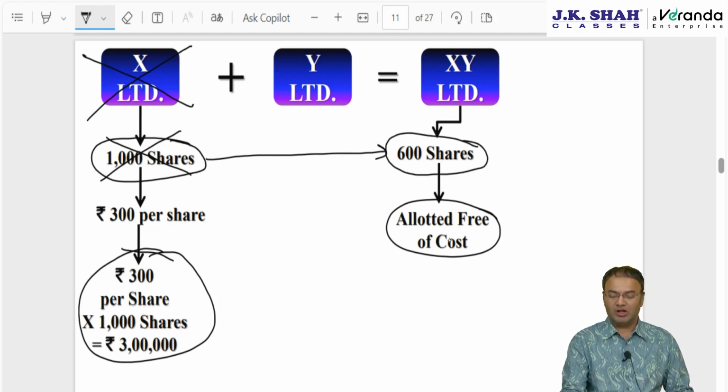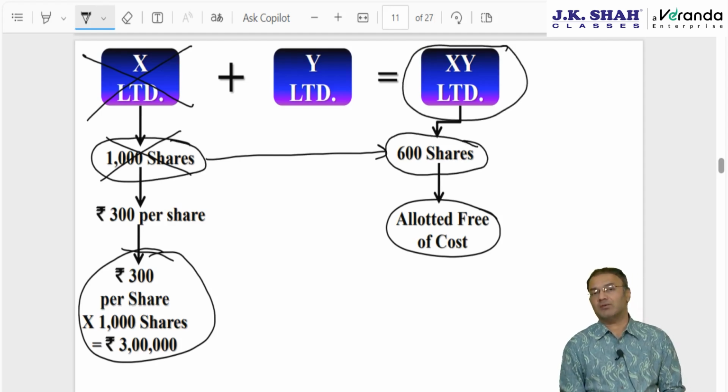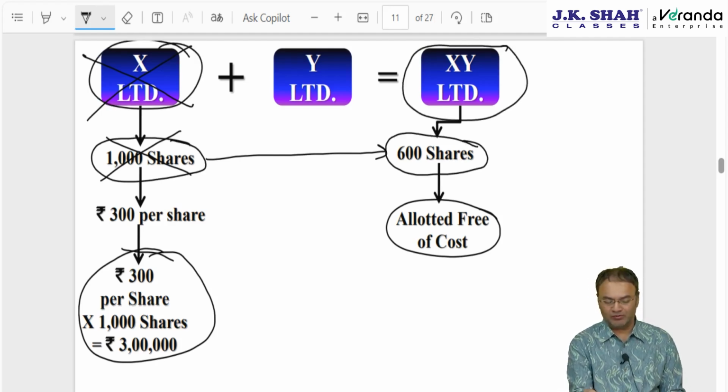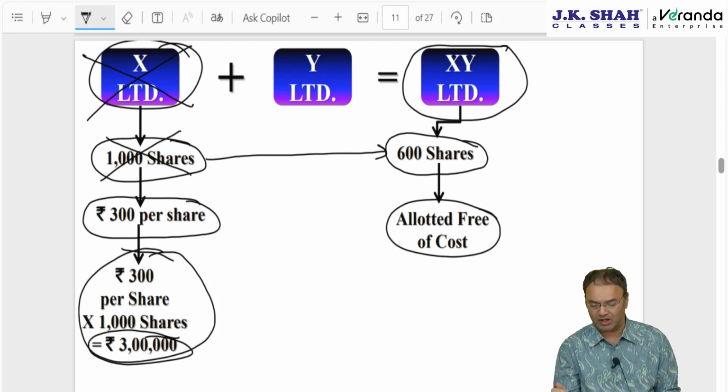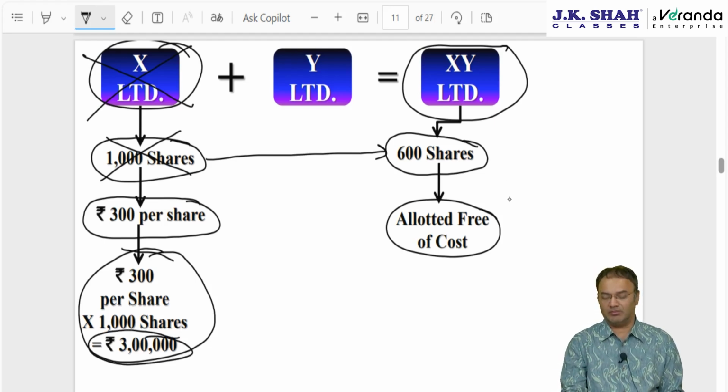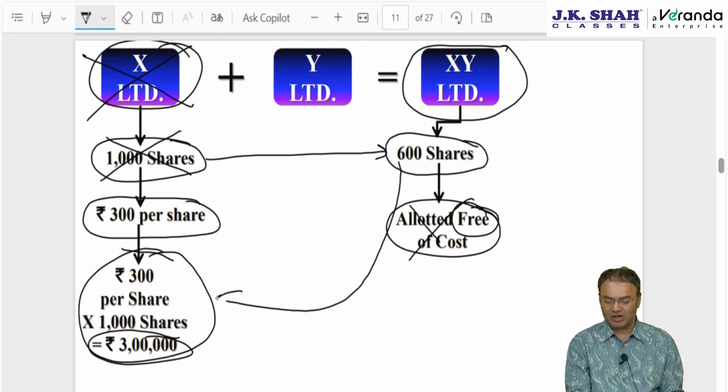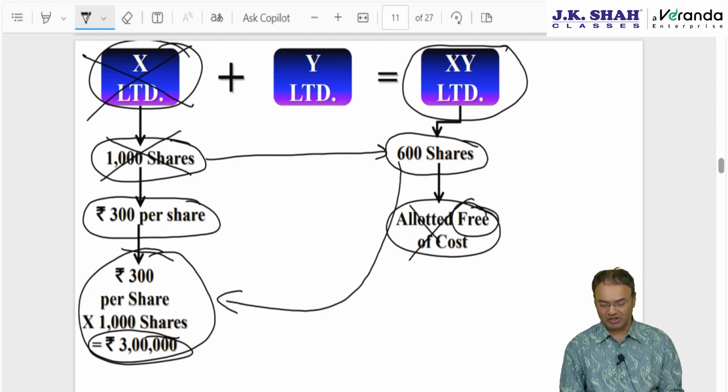Then how much will the company be deemed to have received? If shares are bought back by X Limited only, before amalgamation, then the amount deemed to be received is 300 per share, or 3 lakh in totality. But if the shares are bought back after amalgamation, by the amalgamated company, then the amalgamated company will not be deemed to have received 0 rupees. It will be deemed to have received the same amount which the earlier company, the amalgamating company, had received.